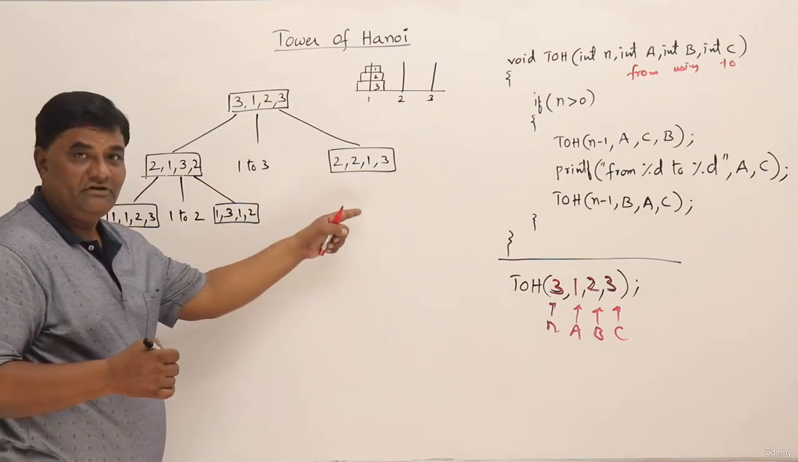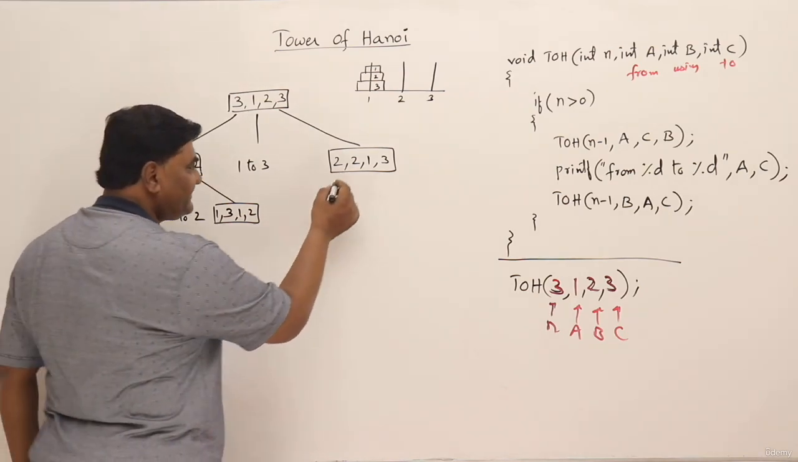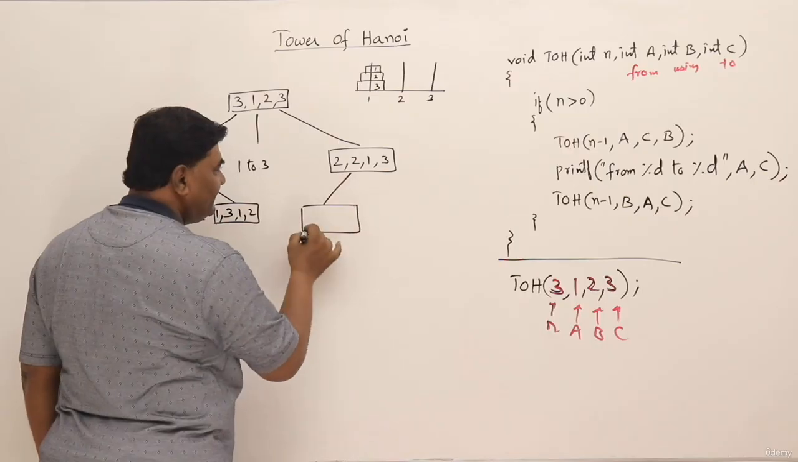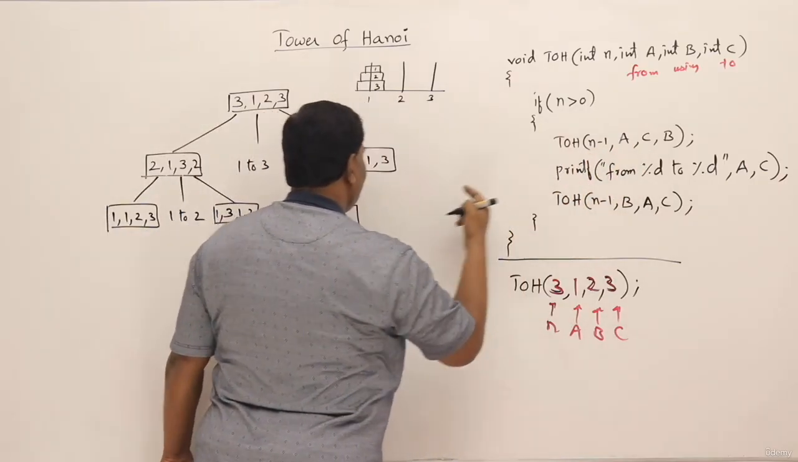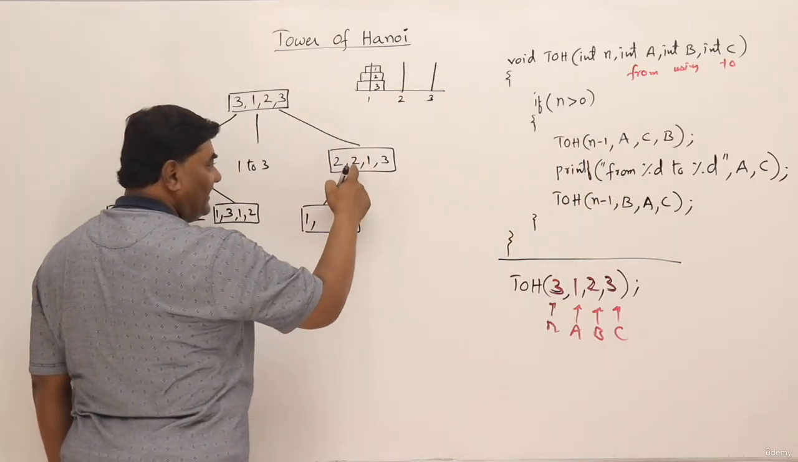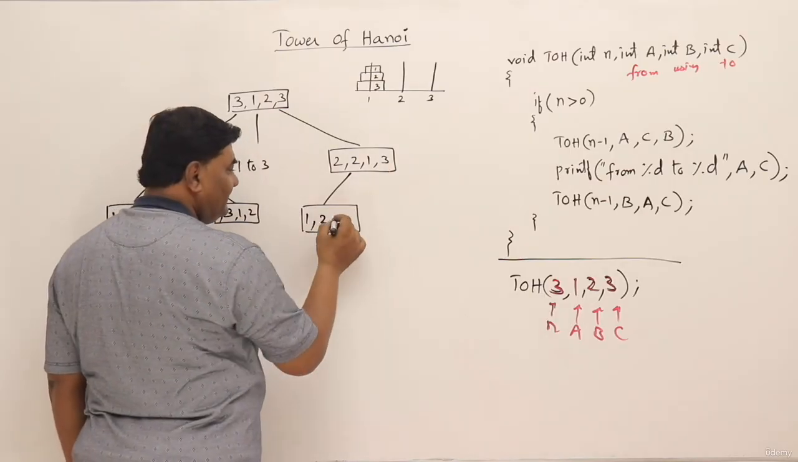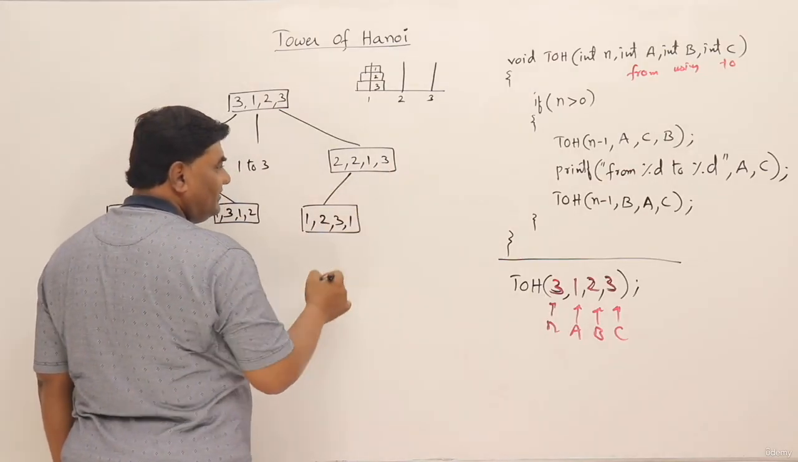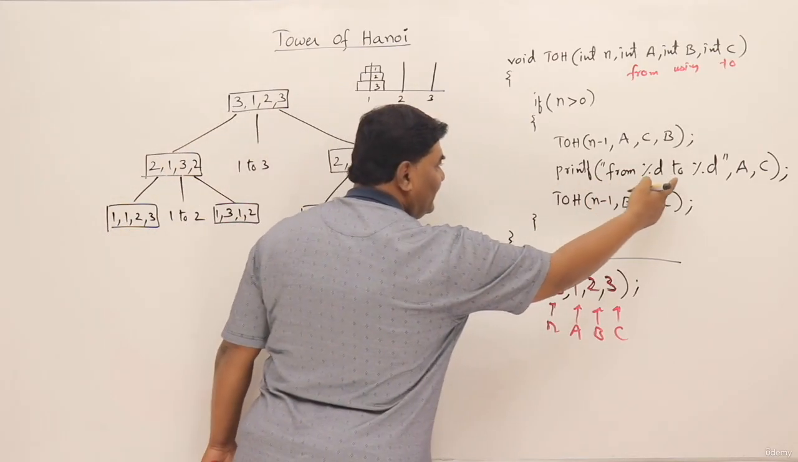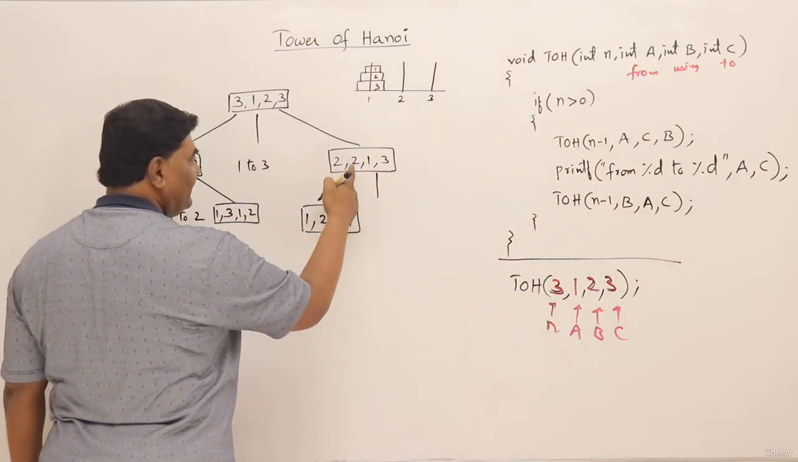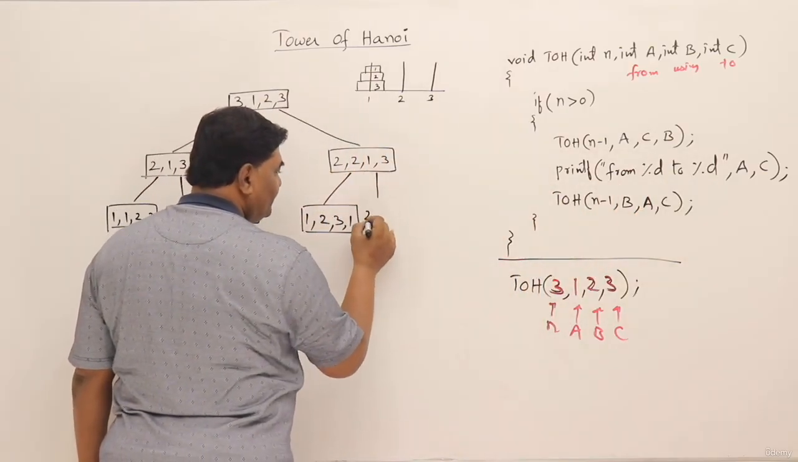Then I'll expand this one also, though this is done afterwards. Let us expand this. So for this, first call, ACB. So this 2 will become 1, A, C, B. The next step is move A to C. So what is A? 2. C is what? 1. So 2 to 1.